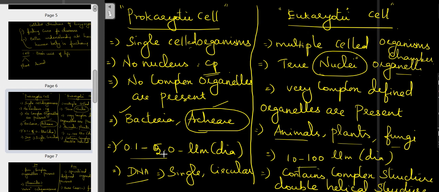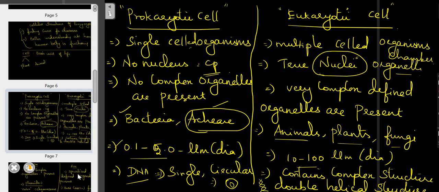Regarding the DNA, here it is a single circularized DNA. In most prokaryotic cells the genome is present in circularized form only. And here a complex, well-defined DNA is present in the double helical form.